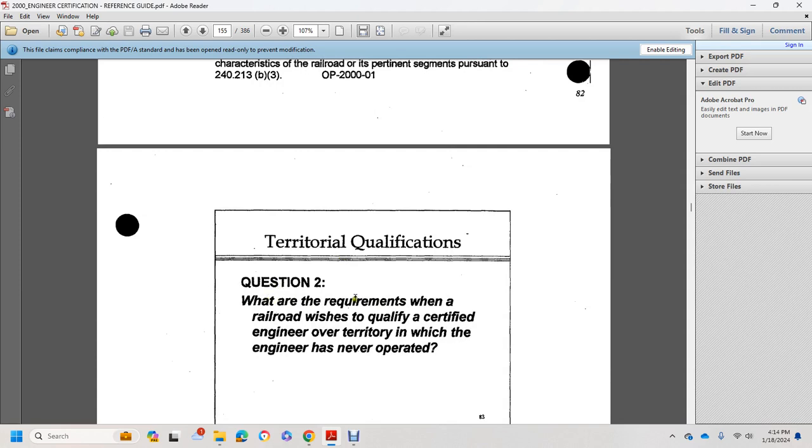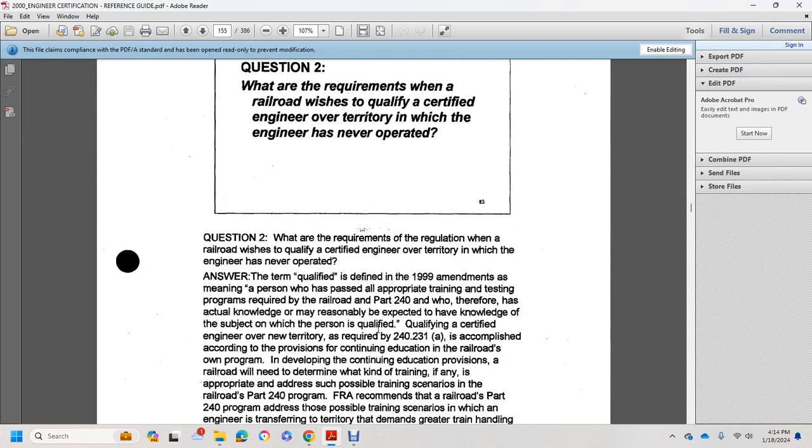Territorial question 2. What are the requirements when the railroad wishes to qualify a certified engineer over a territory on which the engineer has never operated? What are the requirements of the regulation when the railroad wishes to use a certified engineer over a territory on which the engineer has never operated?